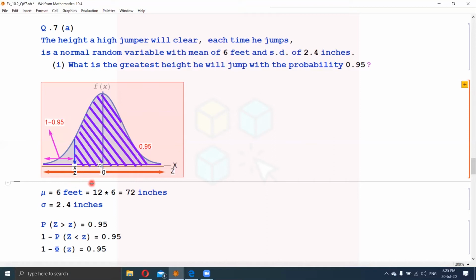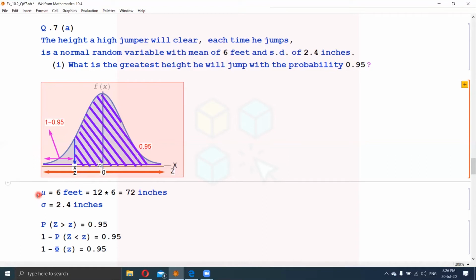So 95% is on the right side, and below this point, from minus infinity to z or minus infinity to x, the probability is 1 minus 0.95, which is equal to 0.05. Using this value 0.05, we can first find the value of z, and then using the detrending method, we will find the value of x.